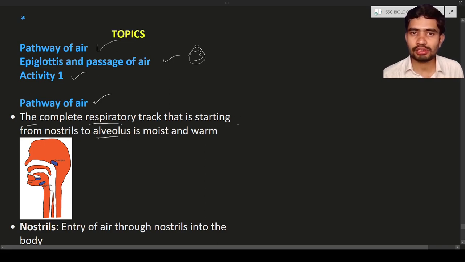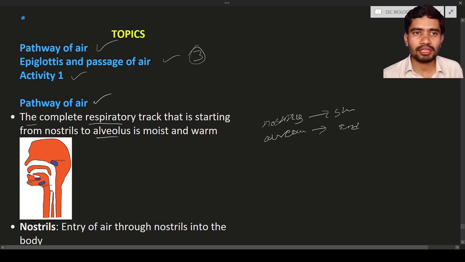So the nostrils are the starting point, and the ending point is the alveolus. So this is the ending point. By this way we can see the pathway of air.